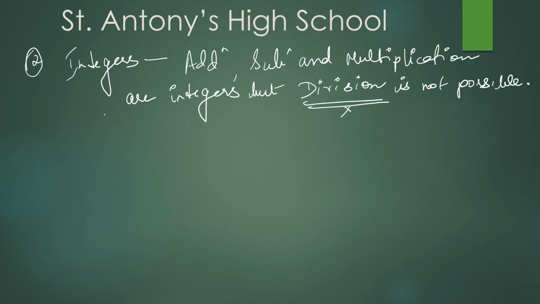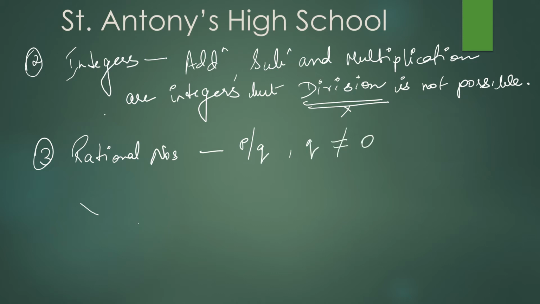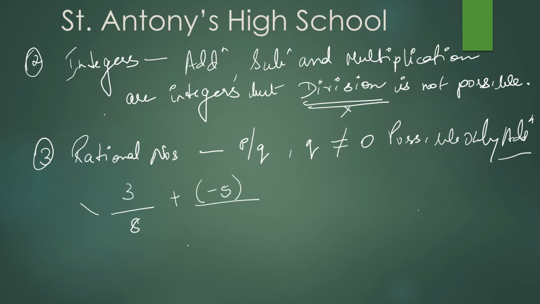We'll go for rational numbers. Rational numbers, you know, are of the form p by q, where q is not equal to 0. Here it is possible. Under addition, example: 3 by 8 plus minus 5 by 7.